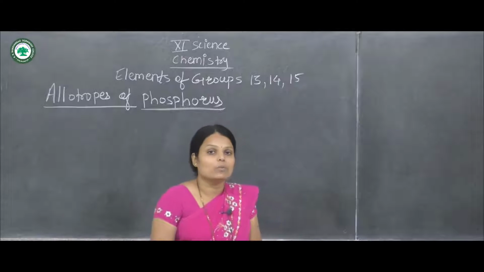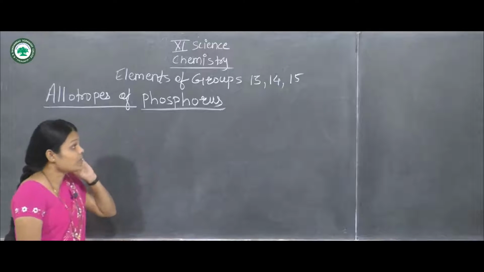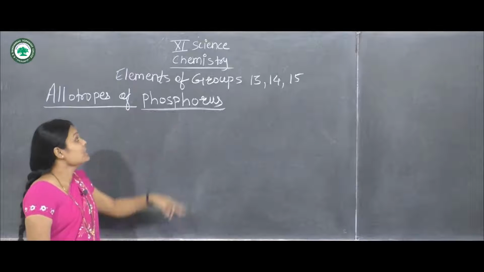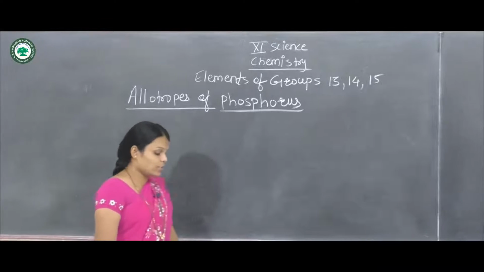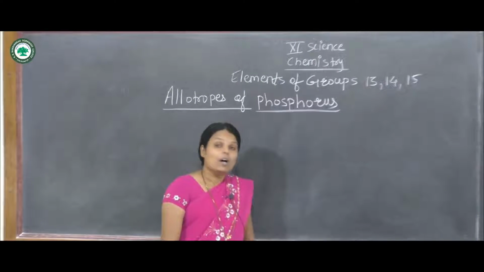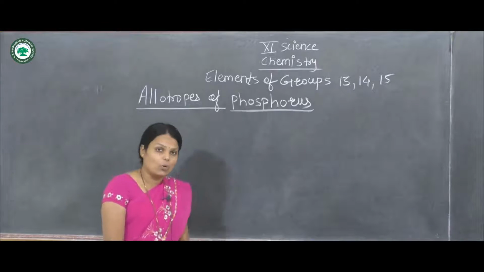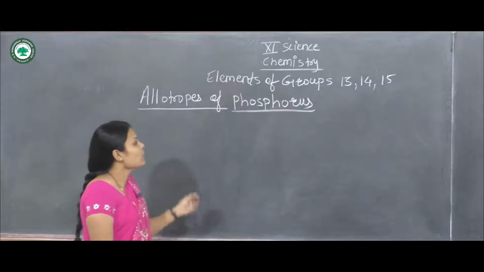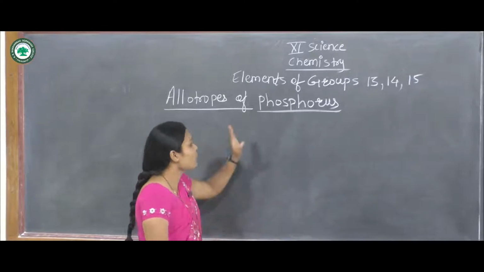In this lecture, we continue from the last lecture. The chapter name is Elements of Groups 13, 14 and 15. In this chapter, we have discussed the electronic configuration, oxidation state, chemical properties and physical properties. Now, the next and last point in this chapter is allotropes of phosphorus.